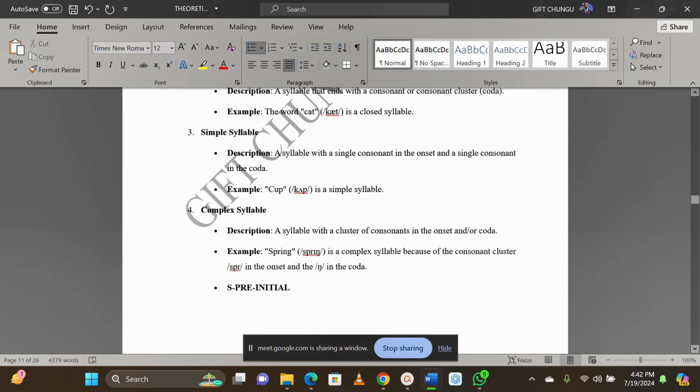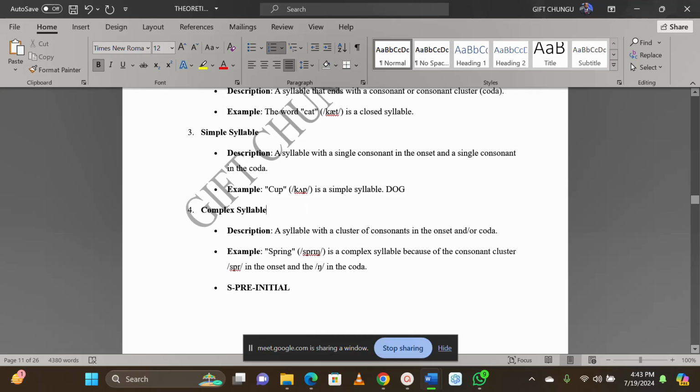And then we also have what we call simple syllable. A simple syllable is a syllable that has a single consonant in the onset and a single consonant in the coda. Are we together? For example, the word dog has just a single onset and single coda, and one nucleus. So that is what we are looking at.